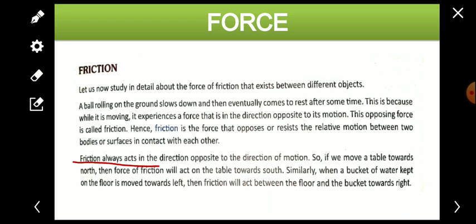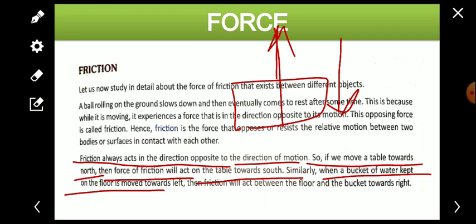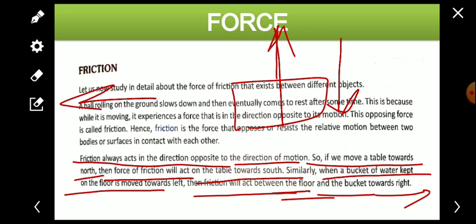Friction always acts in the direction opposite to the direction of the motion, as we have learned. So if we move a table towards north, then the force of friction will act towards south, in the opposite direction of the motion. Similarly, when a bucket of water kept on the floor is moved left, then frictional force will act between the floor and the bucket towards right. If we move anything left, then frictional force will act towards right, opposite to the motion.